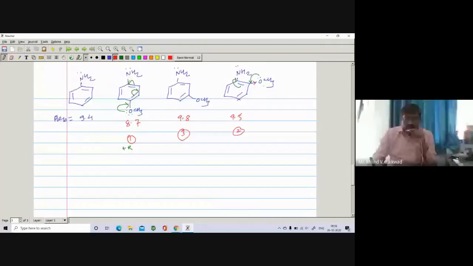What is the reason? The reason is that in ortho there is an oxygen which also exhibits a minus I effect, right? And at the ortho position it withdraws electron density as compared to the para position. So the electron density on the nitrogen in orthomethoxyaniline is found to be less as compared to para. So para is found to be more basic than ortho, as compared to meta.